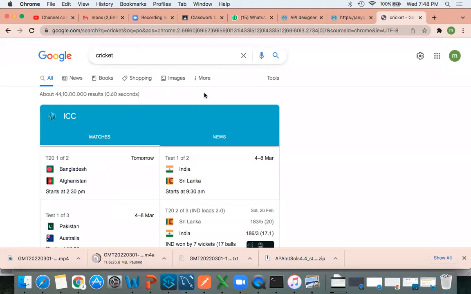See, this is the query parameter question mark. Okay, understood? Yeah. Okay, so now almost we completed all these methods, right?